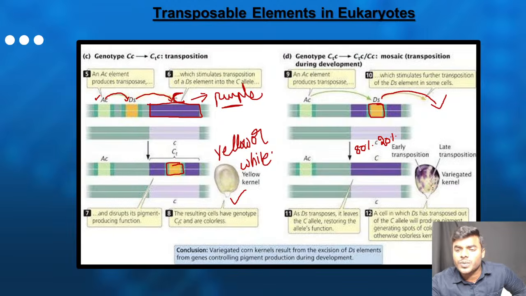Wherever the transposable element is left, there we will get the white color. Wherever the transposable element is not there, we will get the purple color. So in one kernel only, we are getting white color and purple color. That's why we call it a variegated kernel. Variegated means, as I said to all of you, multicolor.